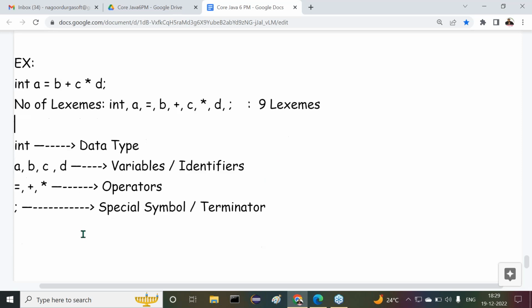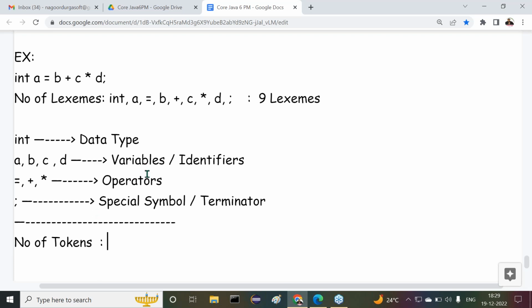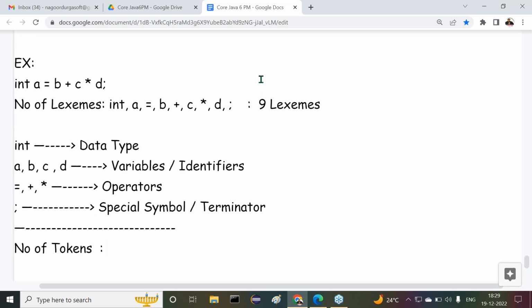After understanding these 9 lexemes, now how many tokens are available here? Now tell me. What are the various tokens here? Groups. A collection of lexemes comes under a particular group. That group is called what? That group is nothing but a token. Got my point or not?